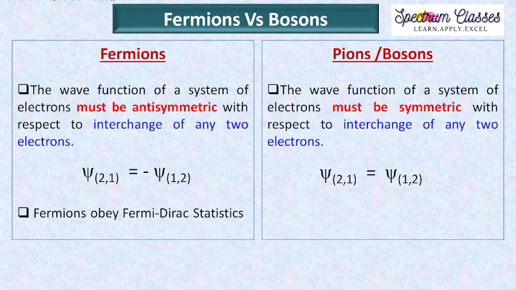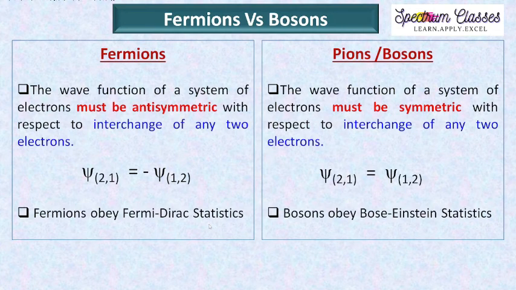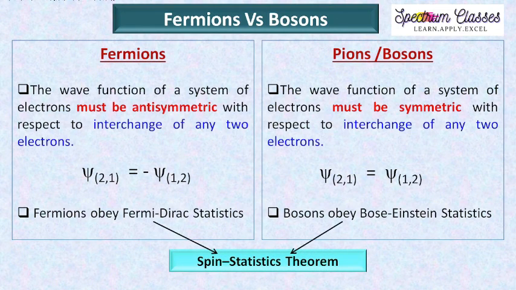The next important point is that fermions obey Fermi-Dirac statistics, whereas bosons obey Bose-Einstein statistics, and these two statistics are collectively termed the spin statistics theorem. So this is what I summarized in this particular video.